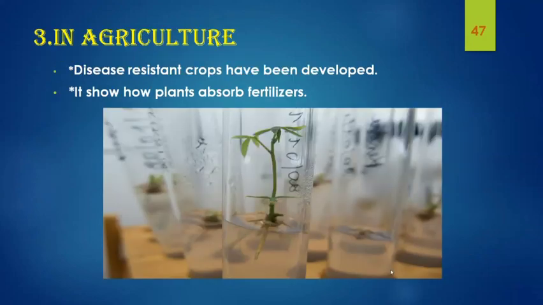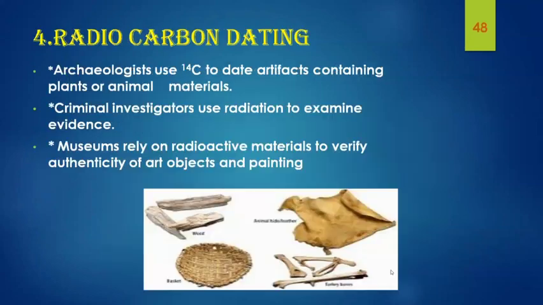Next is in agriculture. Disease resistant crops have been developed with the help of these radioactive isotopes, and it also shows how plants absorb fertilizers. So it is very helpful to farmers to know how much fertilizer the plant needs to get maximum yield.